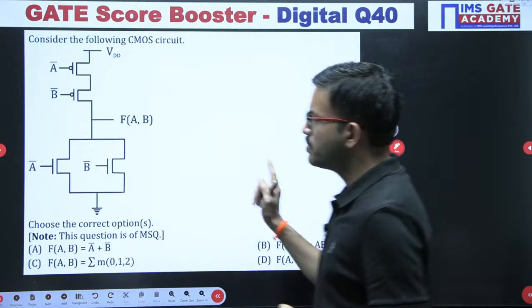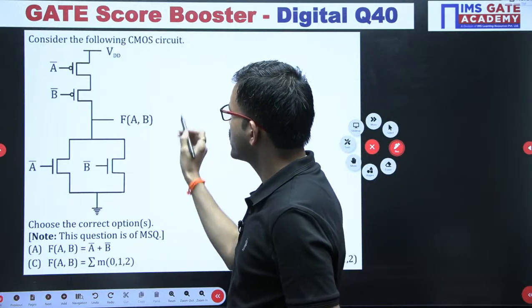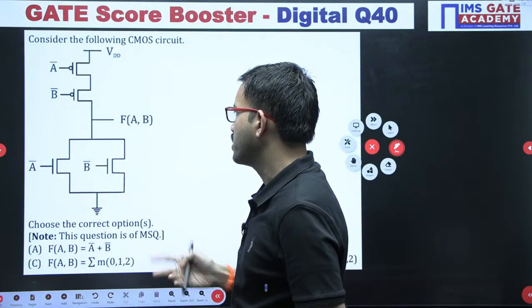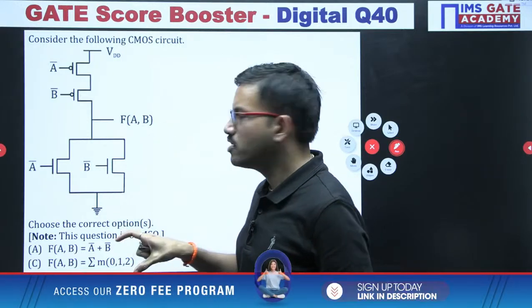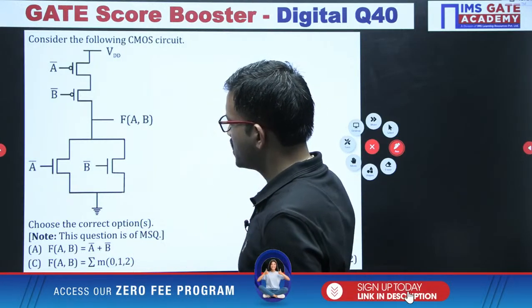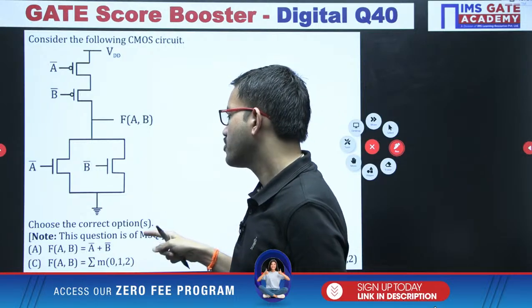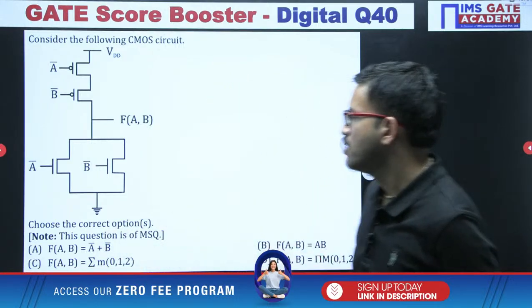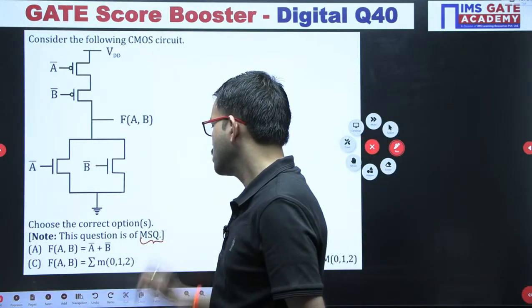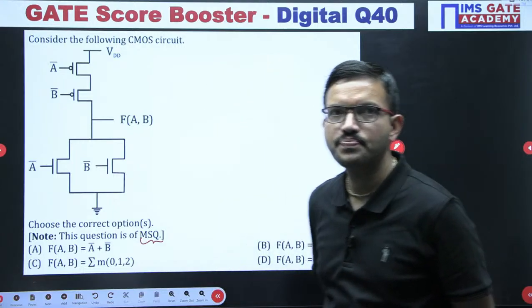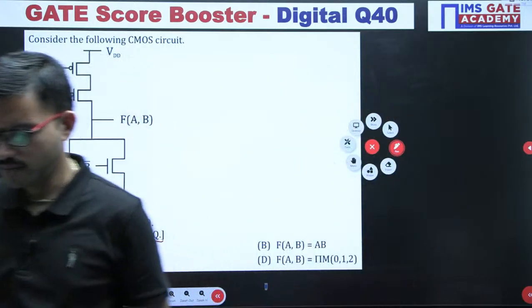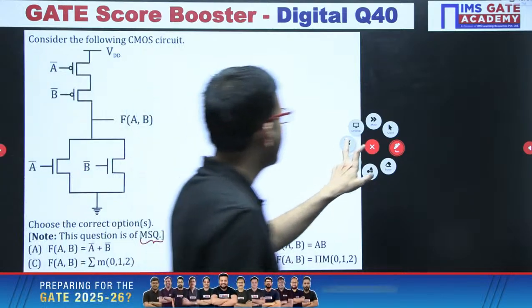This question is also similar to the earlier one. Here also regarding the output expression, whatever logic I have currently discussed, with the help of that logic represent the output expression, and after that among the 4 choices, whichever options are correct, accordingly you can choose. This question is MSQ. I am giving 1 minute time, all of you give a try.